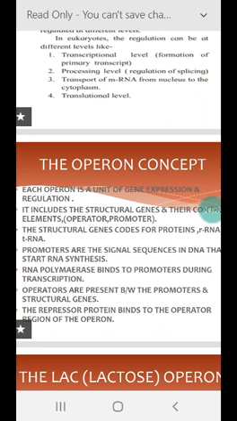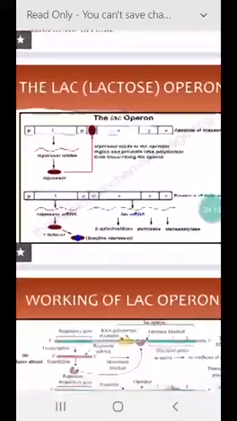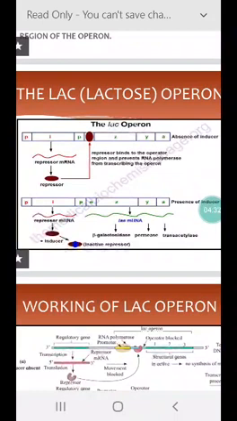Now we will see the lac operon, or the lactose operon. In the lac operon, the metabolism of lactose in cells requires three enzymes: permease, beta galactosidase and transacetylase.